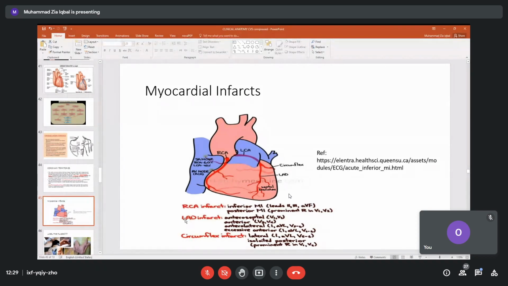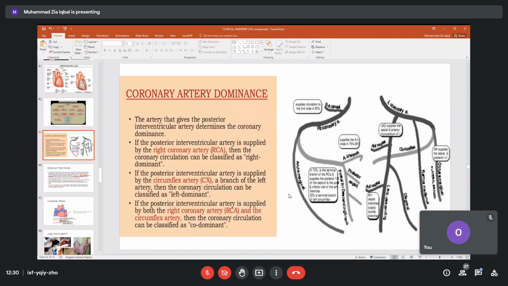Then the LAD, the big branch of the left coronary artery. Then we have the circumflex, at the back of the heart from the left coronary artery. So three big infarcts can occur, or myocardial infarction can occur: right coronary artery infarction, LAD infarction, and circumflex infarction. And we have seen them here: the right coronary infarct when this branch gets blocked, the LAD infarct by the LAD branch, and circumflex by the circumflex branch.